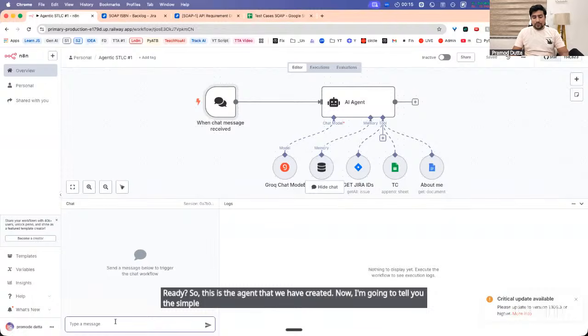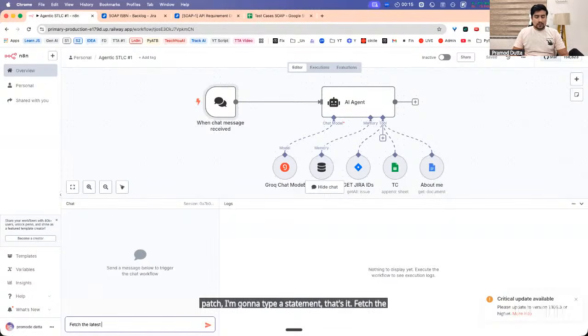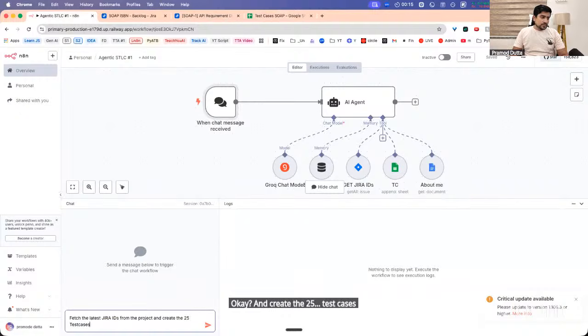Okay. Now fetch. I'm going to type a statement. Fetch the latest Jira IDs from the project, and create the 25 test cases. Create the test cases based on that and upload them to the TC Excel sheet. This is the task which I have given to this AI agent.